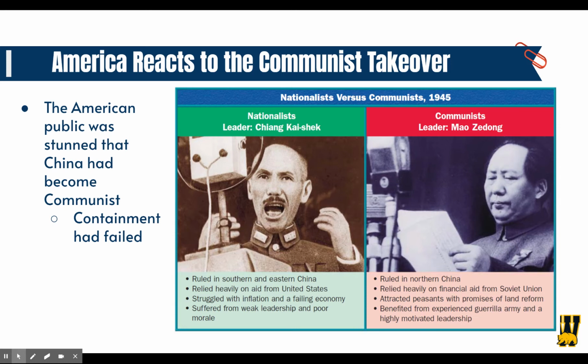So, the communists were led by Mao Zedong. He ruled in northern China, relied heavily on financial aid from the Soviet Union. So, here's a great example of within the Cold War, we aren't fighting directly with the Soviet Union, but we are supporting one side and they are supporting the other side. They attracted peasants with promise of land reform and benefited from an experienced guerrilla army and a highly motivated leadership.